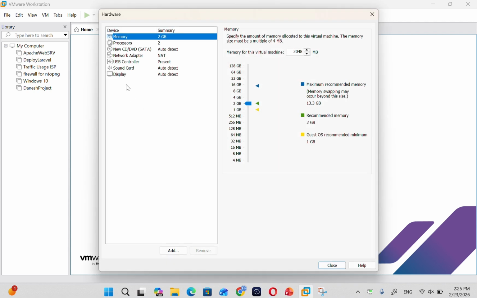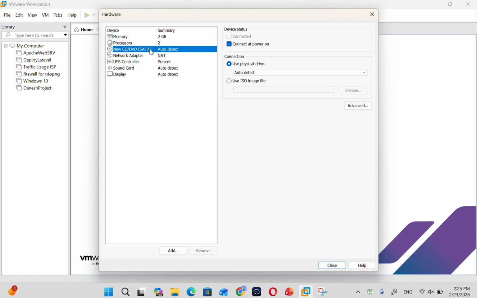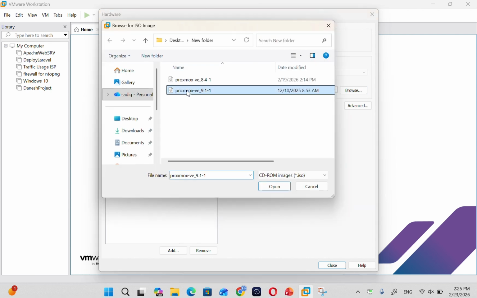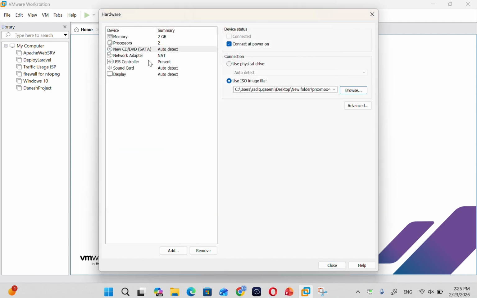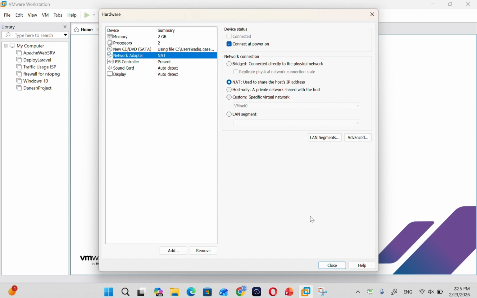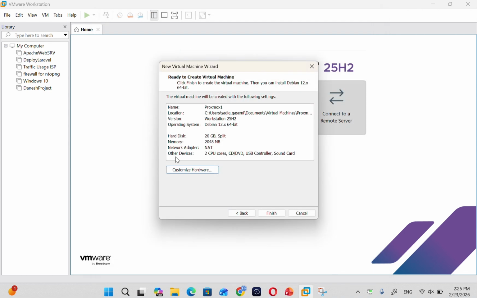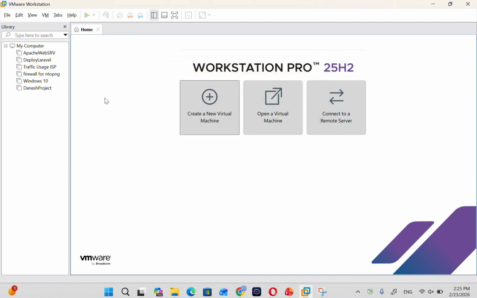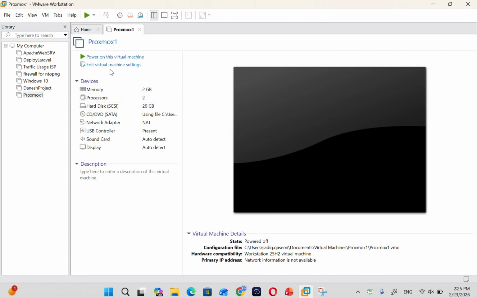Customize hardware, minimum 2 gig and processor. Select your ISO image that you downloaded, Proxmox 9, okay. Network adapter is okay, and you can close it. Finish. Power on your virtual machine.